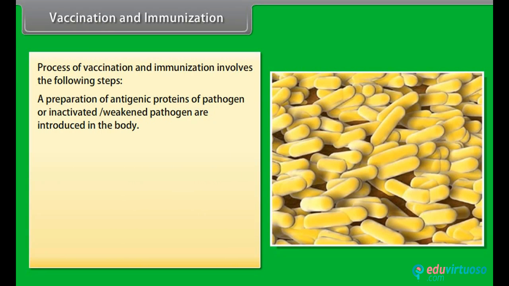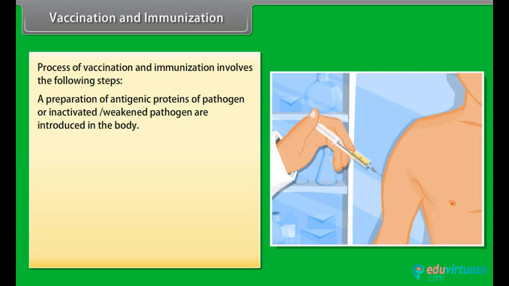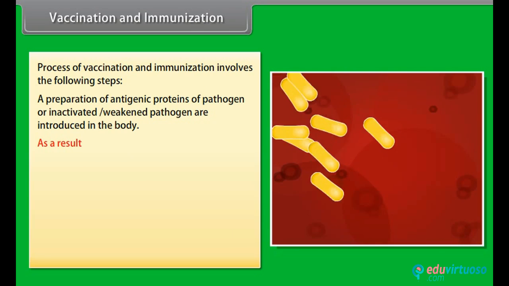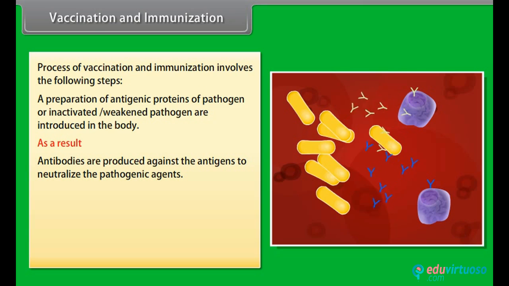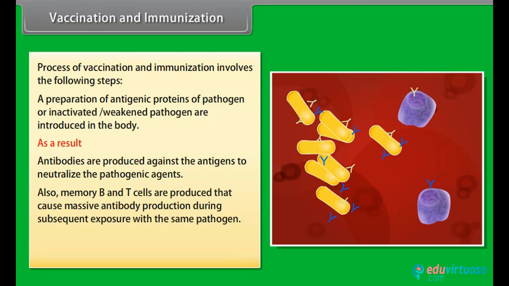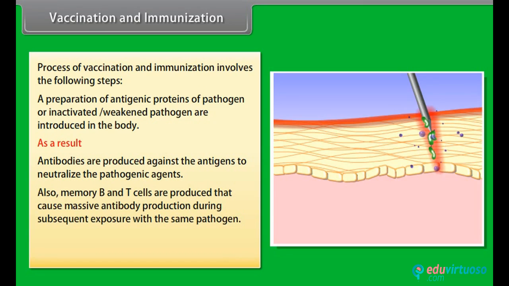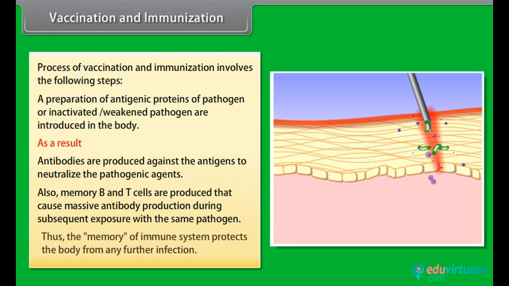A preparation of antigenic proteins of the pathogen or inactivated, weakened pathogen is introduced into the body. As a result, antibodies are produced against the antigens to neutralize the pathogenic agents. Also, memory B and T cells are produced that cause massive antibody production during subsequent exposure to the same pathogen. Thus, the memory of the immune system protects the body from any further infection.